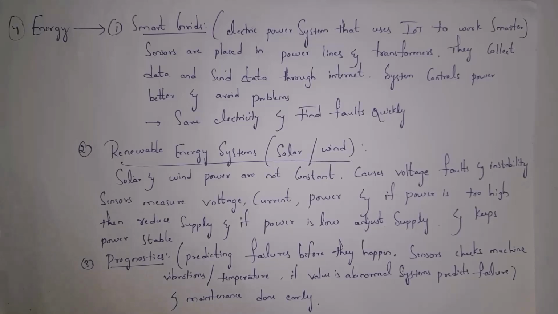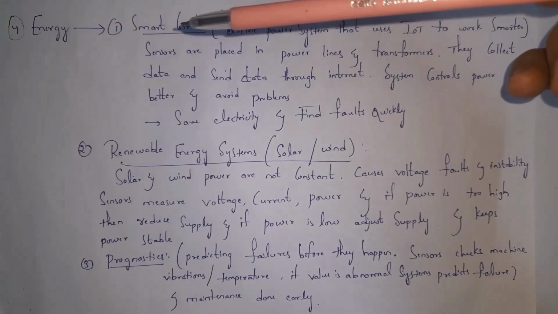And the third one is prognostics. Guys, prognostics means predicting failures before they happen. Guys, some sensors are placed in machines where they will identify vibrations and temperature. If vibration and temperature values are abnormal, then failure is identified, so maintenance is done early. So energy contains smart grids, renewable energy systems, and prognostics.